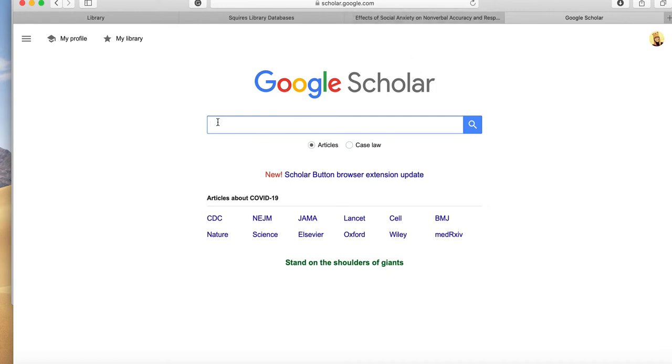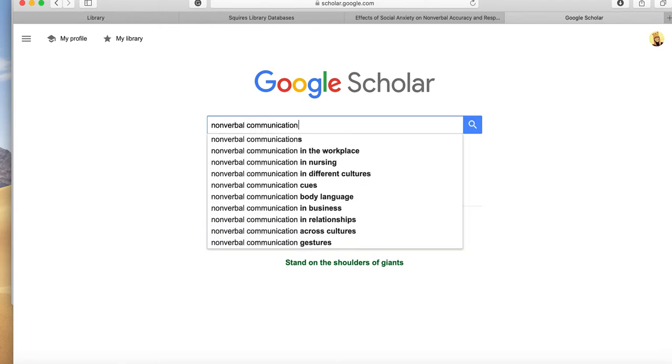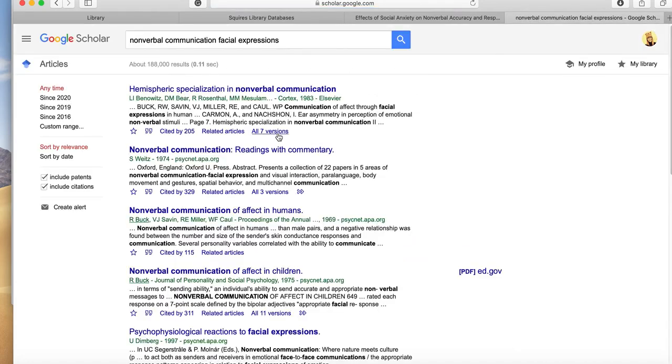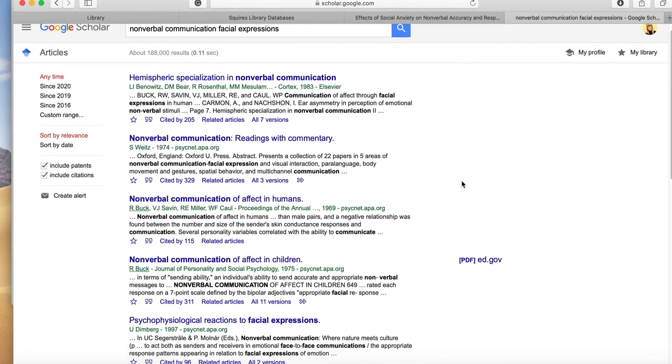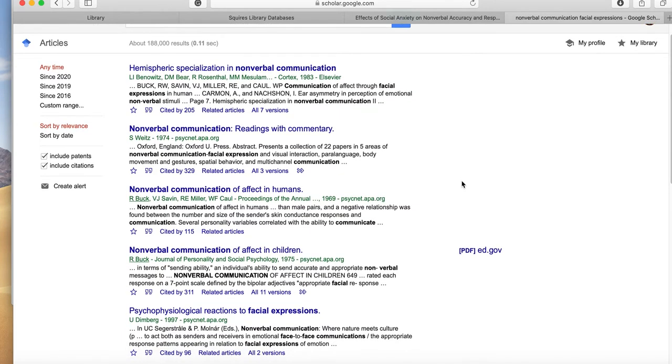And here I can put nonverbal communication, facial expressions, and I can also be getting scholarly journal articles. Now, they're not all scholarly journal articles, but many of them are, and probably the majority. But every now and then you get something that creeps into here that might be from a magazine or something like that. And we want to avoid those overall.